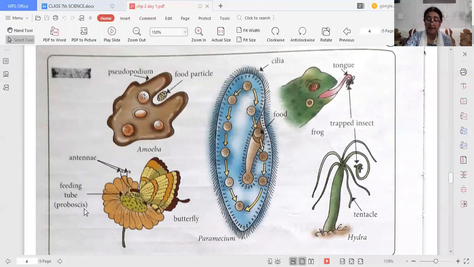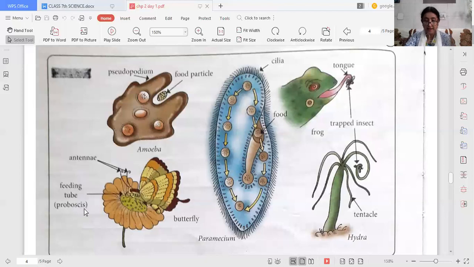Now the birds. Birds have sharp claws and beaks to grab their prey and eat their food. If we talk about giraffe, you have seen giraffe. Giraffe have a very long neck which helps the giraffe to reach its food. Elephants have trunks to reach leaves on the branches of tall trees. So these are different modes of procuring food. What is procuring food? It means different modes of obtaining food.